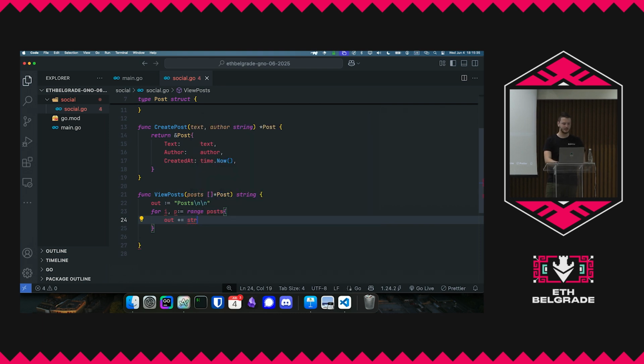Let's actually do fmt. So fmt allows you to do string formatting. So Printf is a function that you can use. And we can say, okay, so we're going to have the post number. So post number something, right? And then let's do a new line. And then let's do text. Oops, text. And it's going to be a string, right? And then let's say here i, and then let's do p dot text.